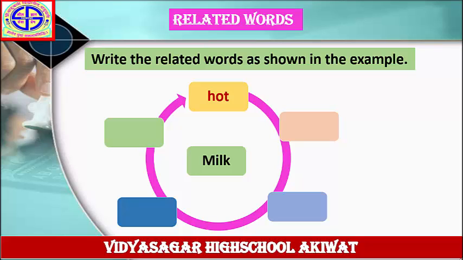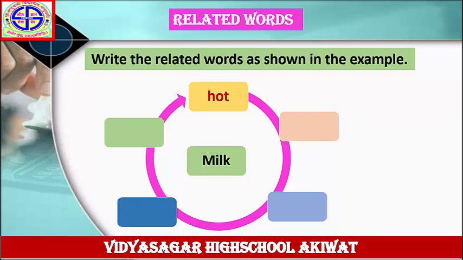Milk is hot. In the same way, another adjective is cold. Milk is cold. Milk is pure. Milk is white. Milk is tasty. These are the related words to the word milk. These are adjectives. Complete this wave diagram in your notebook.